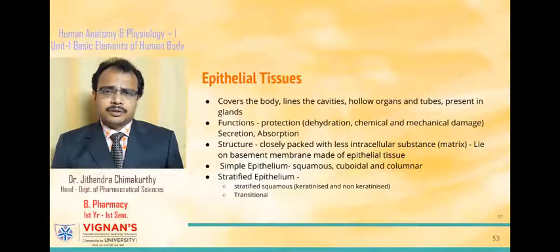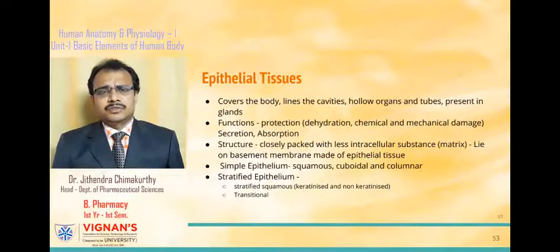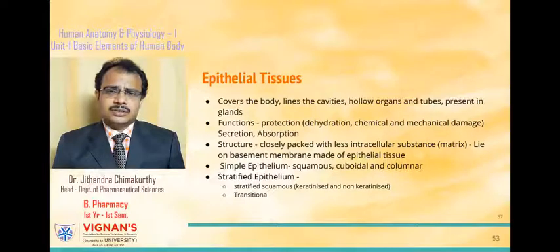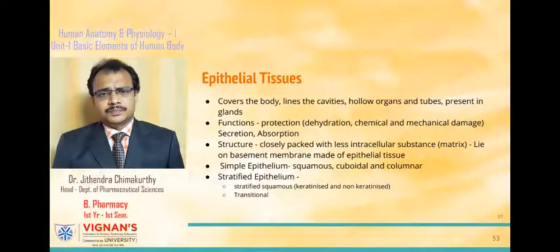The main functions of epithelial tissues are protecting the surface from mechanical or chemical damage, preventing dehydration, secretion or absorption. So protecting the underlying structures, secretion and absorption.